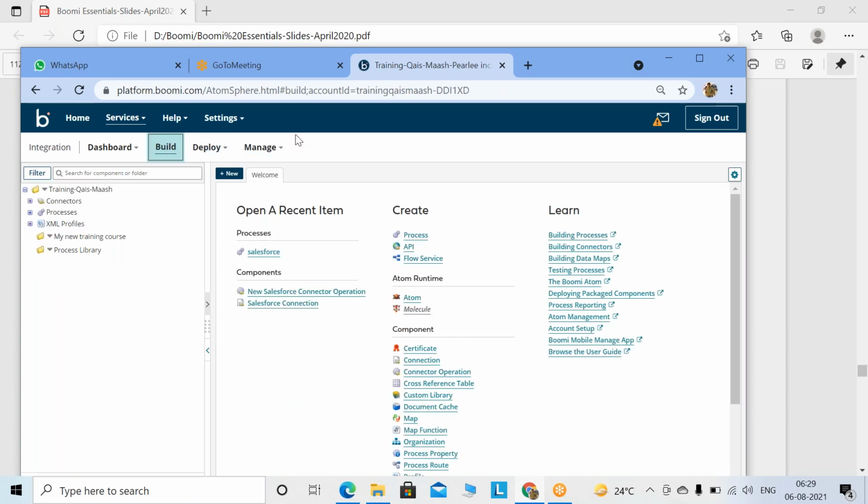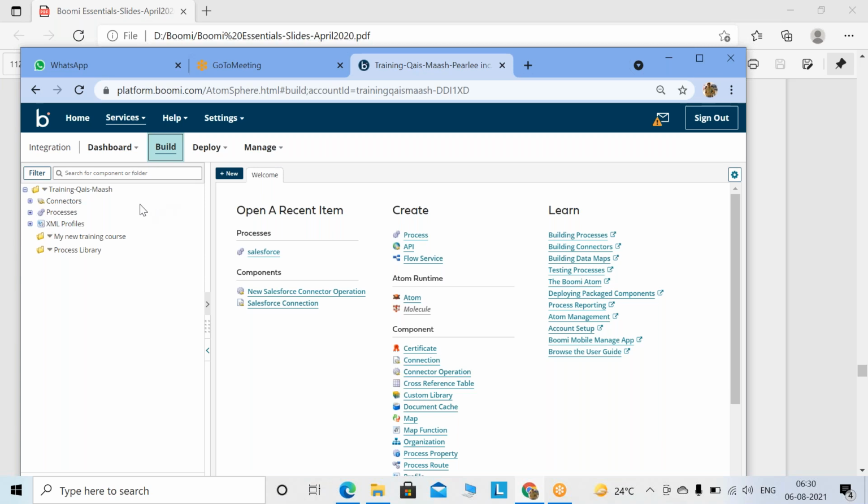Now, what is the life cycle in Boomi? First is build, deploy, manage. First you build your code. Once you build your code, you go for deployment. Deployment means the code which you have built, you attach to the atom you have created. Then manage: once it's scheduled, it will execute, so you need to manage your code as well. So the life cycle is build, deploy, and manage. These are the life cycles in Boomi.